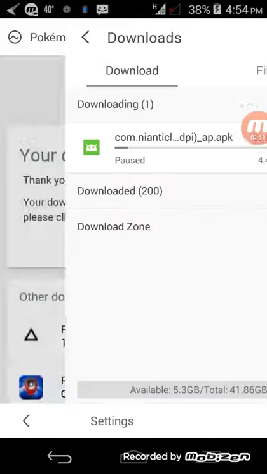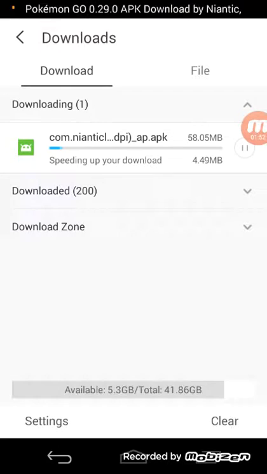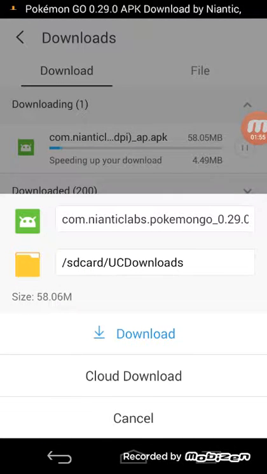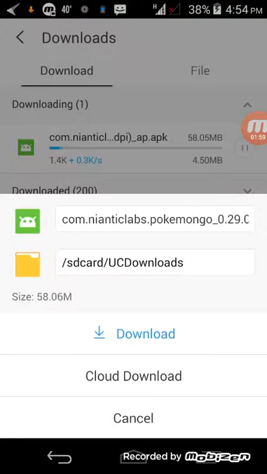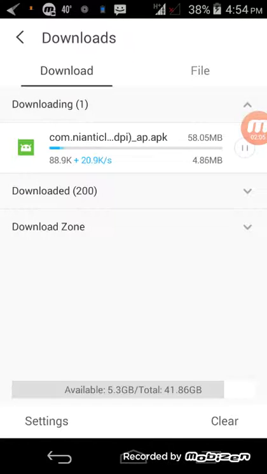There will be, here, they are starting. Yes, well, I already started it once, so the second time I wouldn't install it. I cancel that download and there it will go.